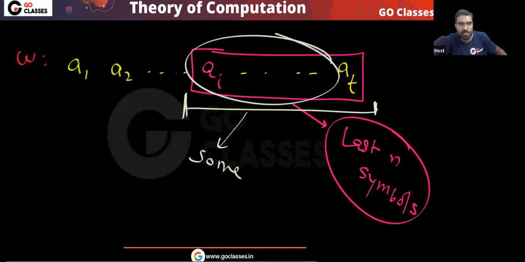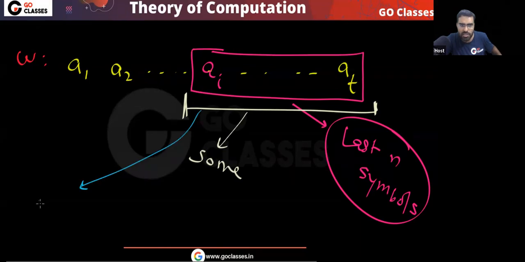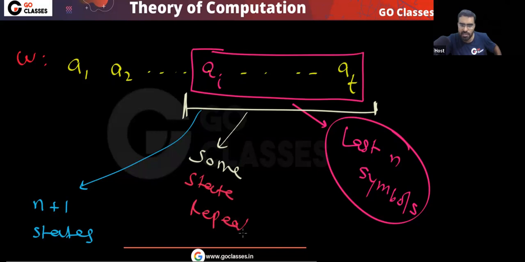Ultimately, these are N symbols. So in this part, how many states will be there? Again, N plus 1 states will be there, because these are the last N symbols. So can I say some state repeats here also, in the last N symbols? Is this clear?